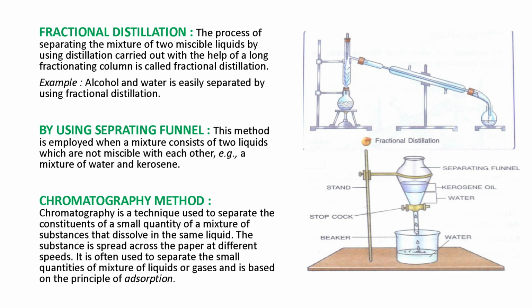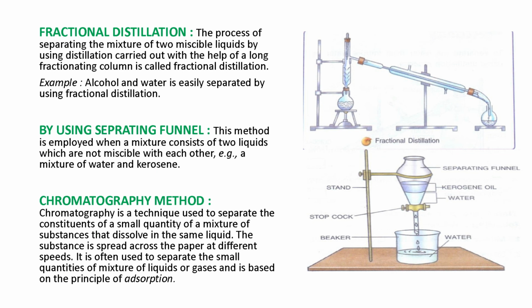For example, water and kerosene. We know water and kerosene are insoluble in each other. They are immiscible, so we use the method of the separating funnel. In this diagram, you can see what a separating funnel is, and kerosene and water are separated by it. There are two layers, one layer of water and one layer of kerosene. The lighter component forms the upper layer and the heavier component forms the lower layer. In this diagram you can see it very well.